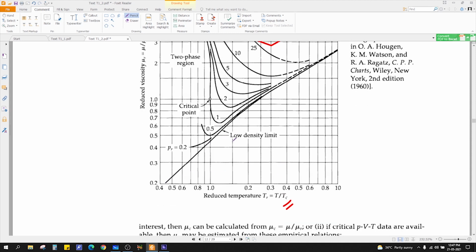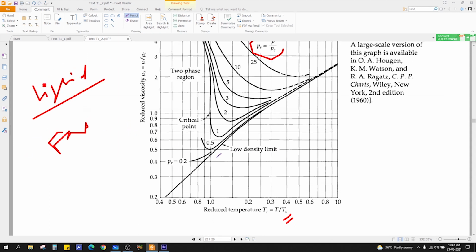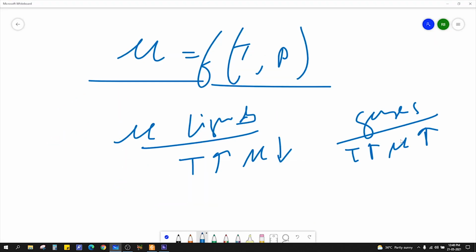So this line is for low density limit. So liquids have higher density than gases, right? So gases can be thought of like low density fluid. Okay, so whenever you say low density, that means a gas. So this line refers to gas. Now see this line. So with temperature increasing, the viscosity increases. I told you, right? With temperature increase, viscosity increases.